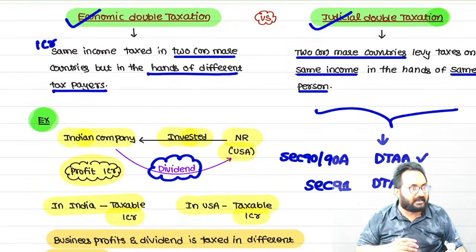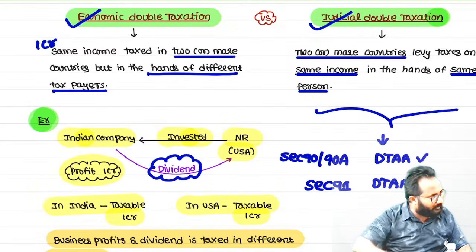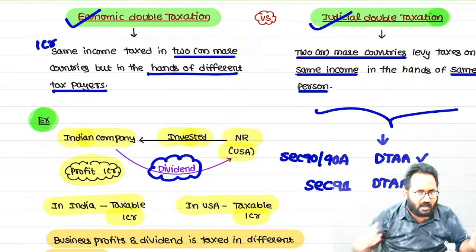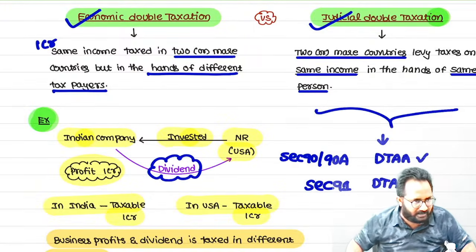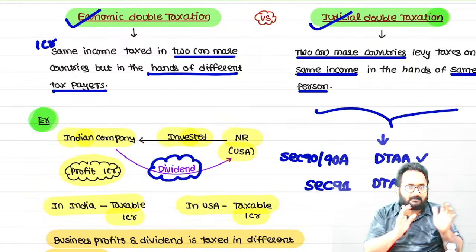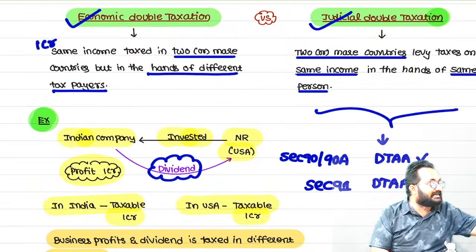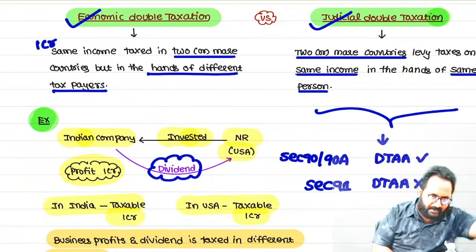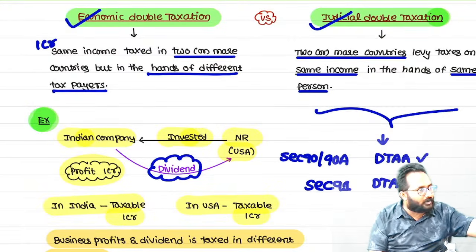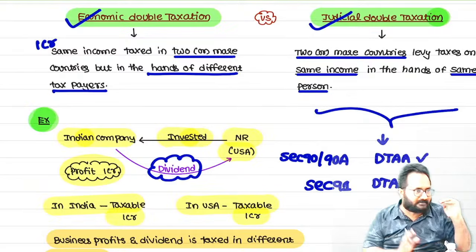Dividend. So in order to remove this type of economic double taxation, we have the underlying tax credit method also. Remember, this method is popular in some countries only. Whenever you have invested substantially in companies located in such countries, then you will get this method.